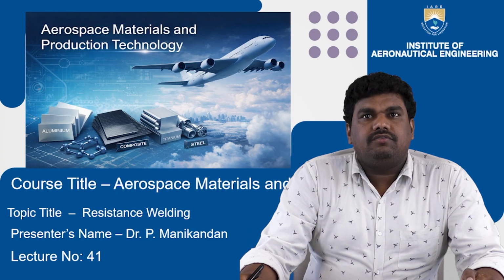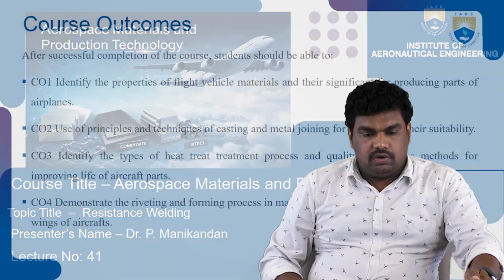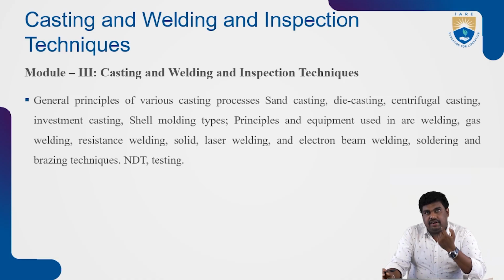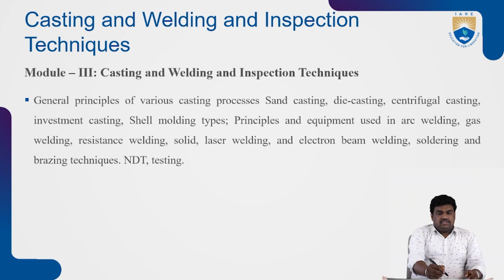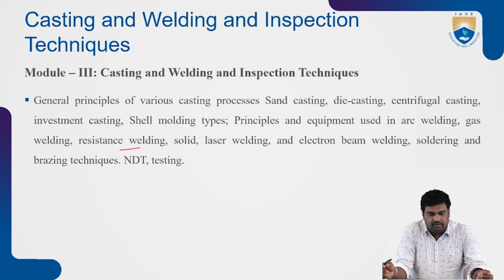So, in the subject of aerospace materials and production technology, we are in module 3. Already we have seen the manufacturing techniques, casting and joining methods, welding, and welding also has many types. Now, arc welding we have covered, and gas welding we have covered, and today we are going to see about resistance welding and some other types of fusion welding also.